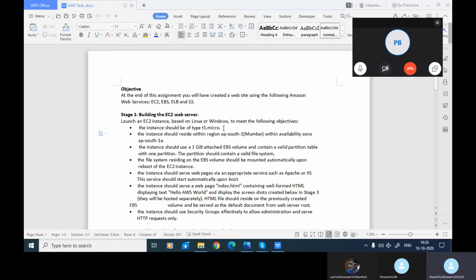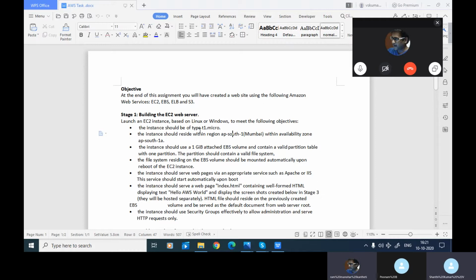Have you checked the RAM in your account? I'm checking now, sir. I always use T2 micro till now. Okay, then you tell them I have a free tier account in which T1.micro is not available as of now in my region. That's all, simple.